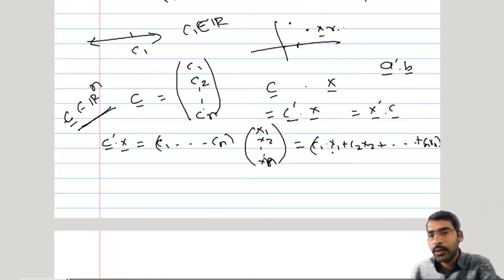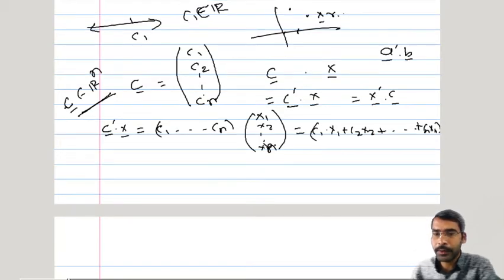Now if we observe here, it is just an addition of these components x1, x2, xn. Whatever components in x bar are there, those components have been added here, and while adding we have given certain weightages to different components. So x1 is getting weightage c1, x2 is getting weightage c2. So it is just a weighted addition of components. Whenever we are doing c prime x bar, in this operation we are adding components of x bar, and those components are being added by accompanying certain weightages to the components of the vector.